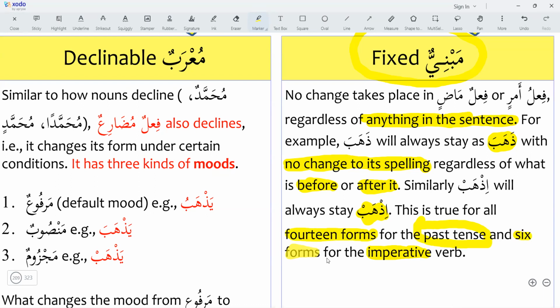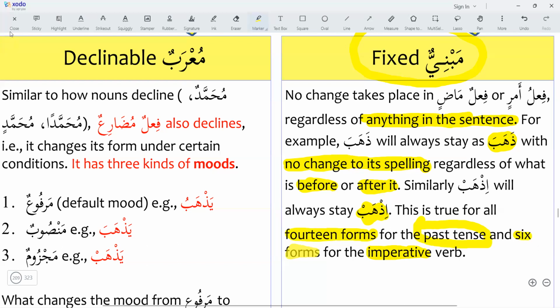Isnad means when we attach a verb with the damir muttasil. Verb plus damir muttasil. So the 6 forms of the imperative tense and the 14 forms of the fi'l madi will remain unchanged, constant, mabni.